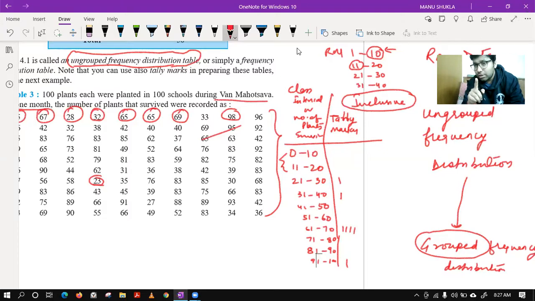But if I had made the distribution like this, roll number 1 to 10, 10 to 20, 20 to 30, 30 to 40, then it is a problem. Now you may get confused that roll number 10 will have to come two times. Yes, Vaishnav? What do you say? Now there is a confusion for roll number 10, roll number 20, roll number 30. In which time slot do they have to come? In the above one or the second one?